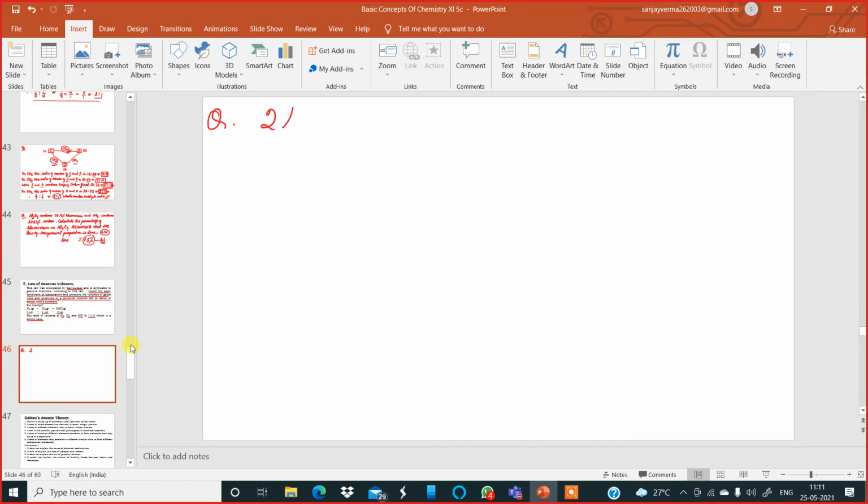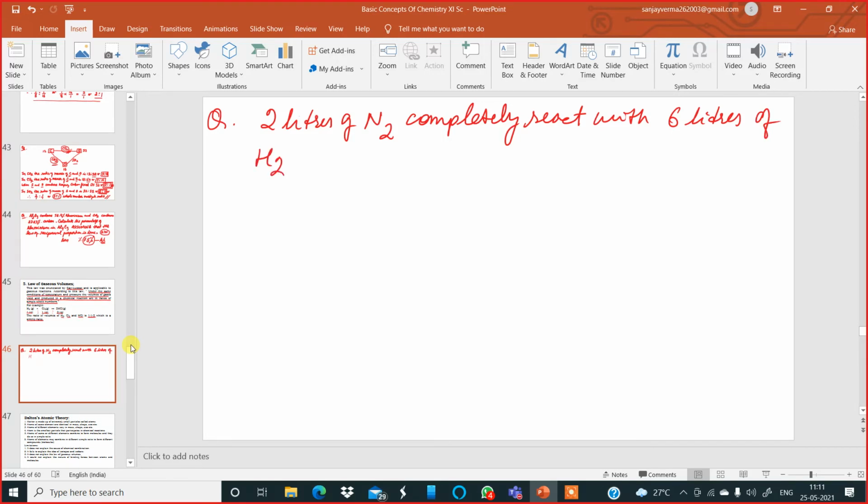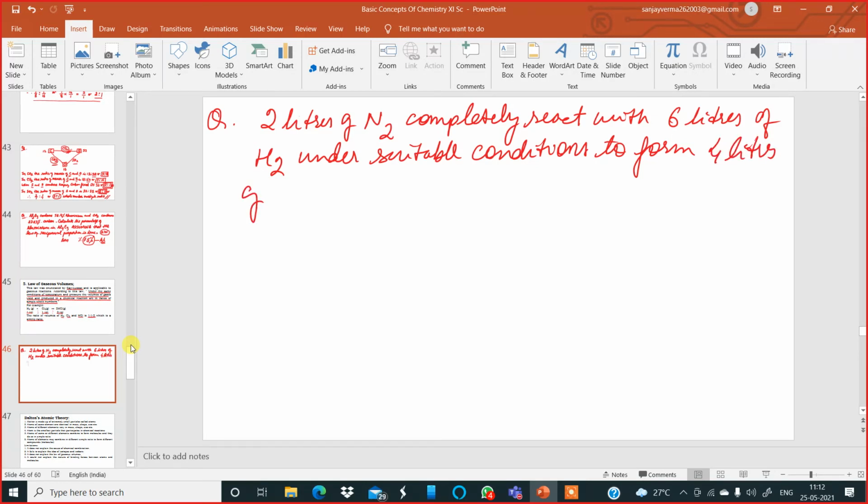2 liters of nitrogen gas completely react with 6 liters of hydrogen under suitable conditions to form 4 liters of ammonia.